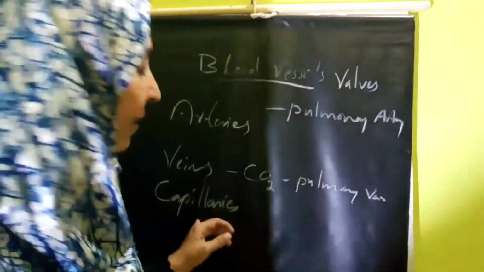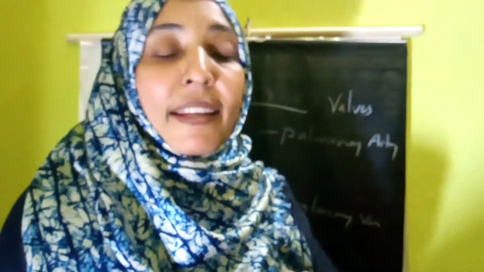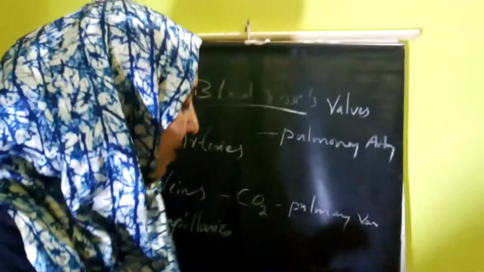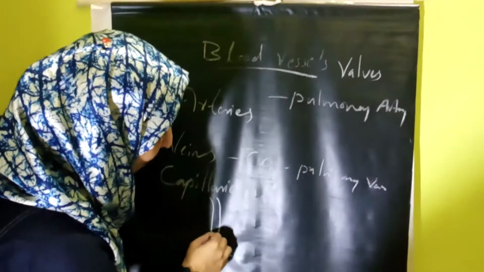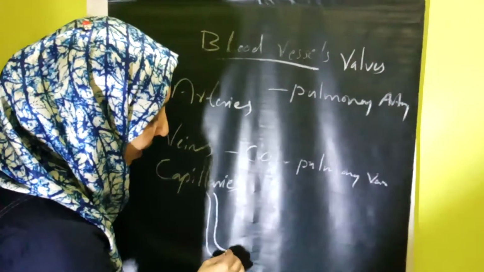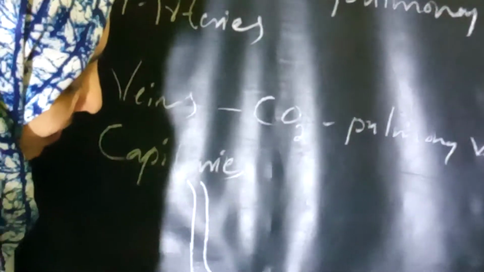Then capillaries. Capillaries are very small and thin blood vessels. They are formed by the repeated division of arteries. Suppose this is one of the arteries. This artery is dividing and forming a number of blood capillaries. These are the capillaries, and this is the artery.